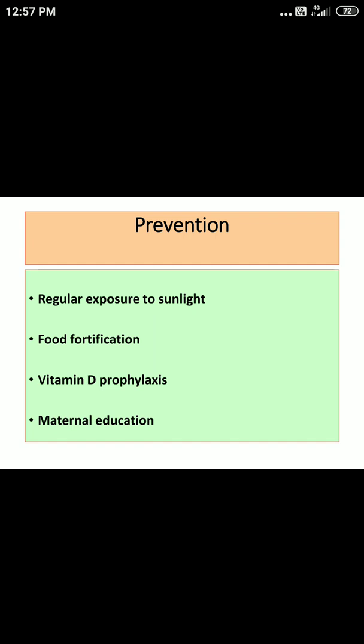For prevention, what are we supposed to do? For prevention, regular exposure to sunlight is essential. As we know, this is one of the most important sources for synthesis of vitamin D in our body, and just 5 minutes of exposure is enough. So the same education should be given; the mother should be educated to expose the baby to sunlight. Then food fortification. For fortification, what different food articles can be used? It can be vanaspati or it can be milk, which can be fortified with vitamin D, and vitamin D prophylaxis can be given.